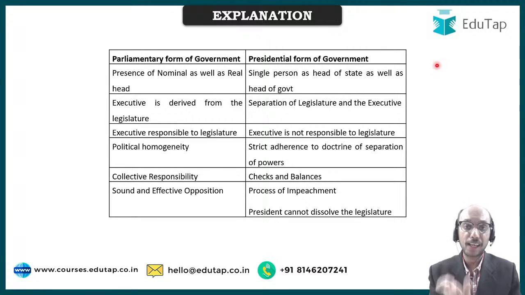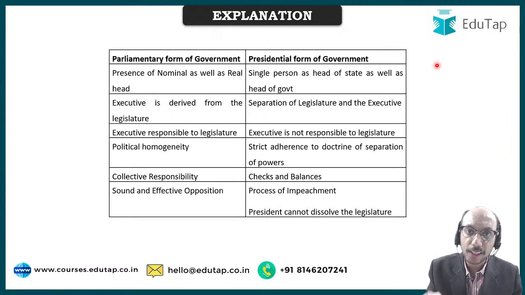Yani ki in parliamentary form of government, your executive is derived from legislature in the sense that you have to be a member of the legislature. You have to be a member of either Lok Sabha or Rajya Sabha, right? And you can then be chosen to be a part of the executive. There are some exceptions. I'm not going to get into the exceptions right now, right?